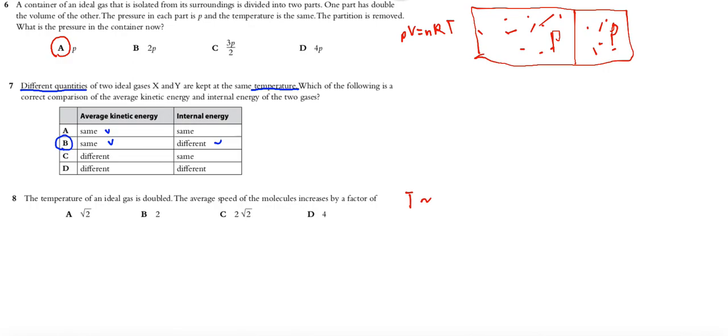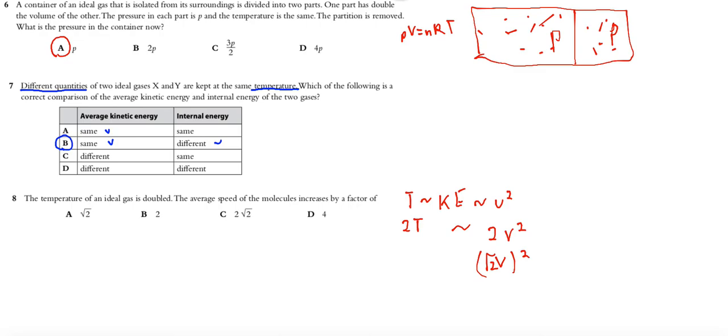You know that temperature is proportional to the average kinetic energy, which is proportional to squared speed. If temperature is 2 times bigger, then what must the speed be? The right side of this equation must also be 2 times bigger. So speed must be increased by a factor of root of 2, because the root of 2 times v squared gives 2v squared. So the correct answer is A.